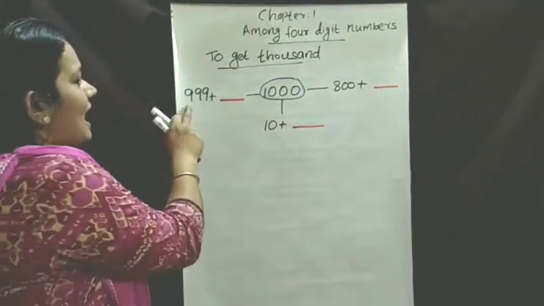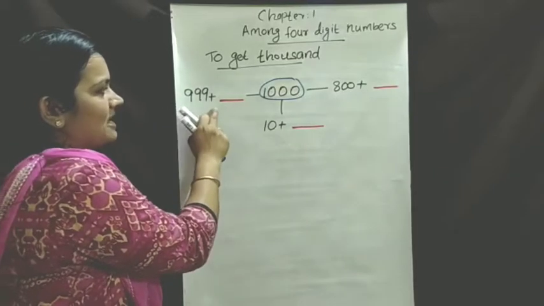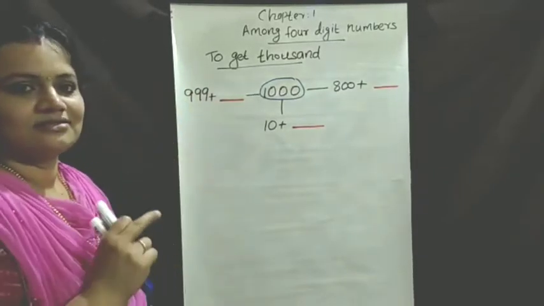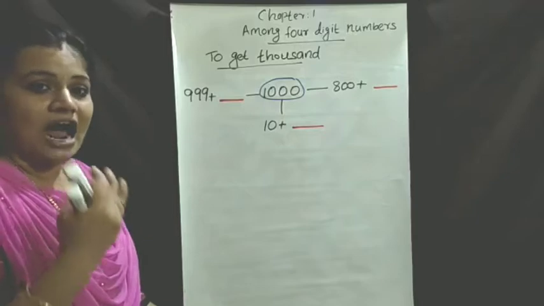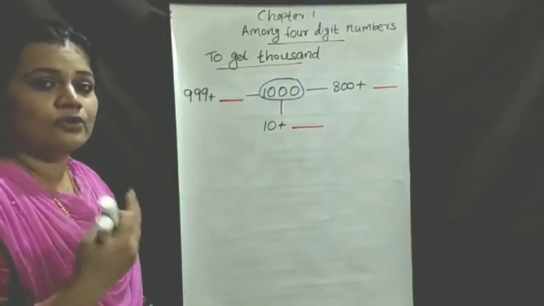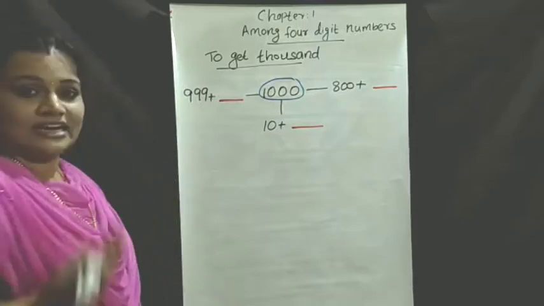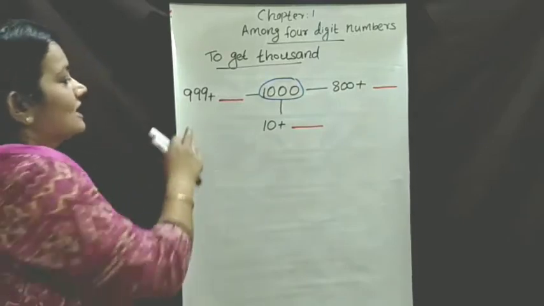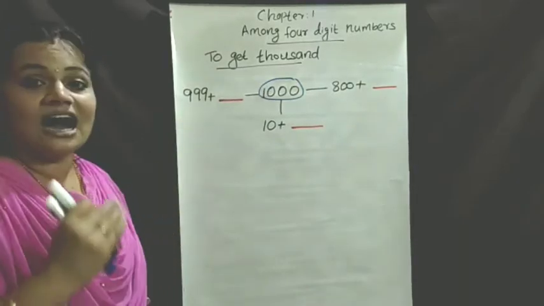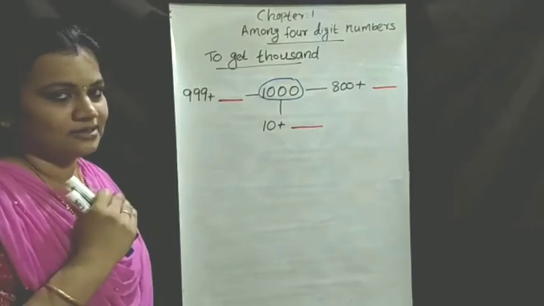First of all, 999 plus dash. Which number do we add? You have learned that 999 is the largest 3-digit number.